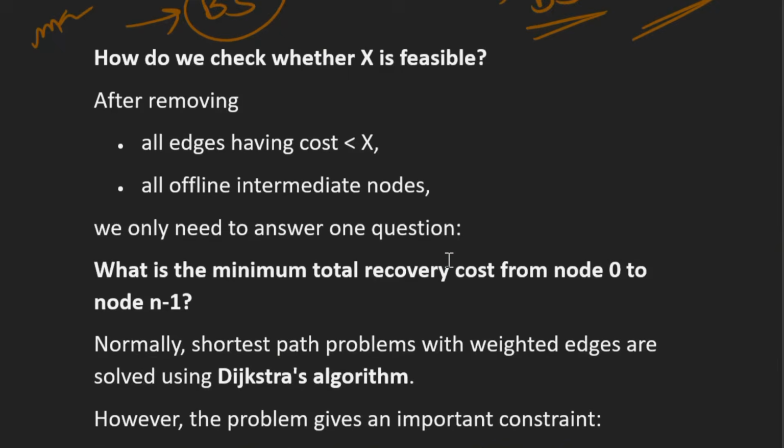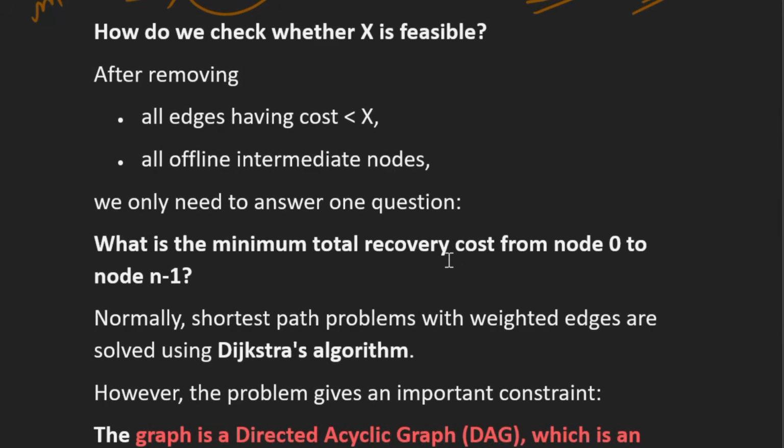Now the next thing is how we'll check whether a particular x is feasible or not. As we have already discussed, if we take x, then we have to remove all the edges having cost less than x, and we have to ignore all the offline intermediate nodes, right? And then we have to answer one question, that is, what is the minimum total cost from node 0 to n minus 1.